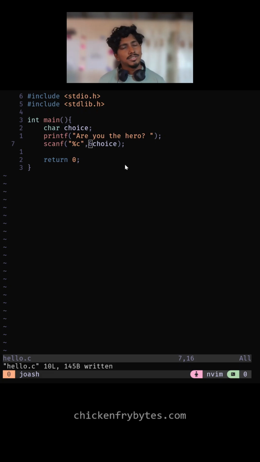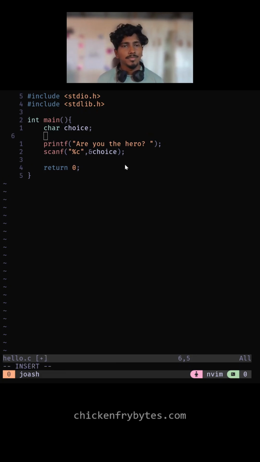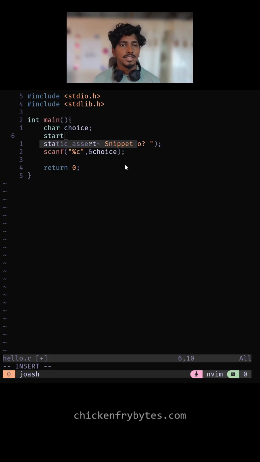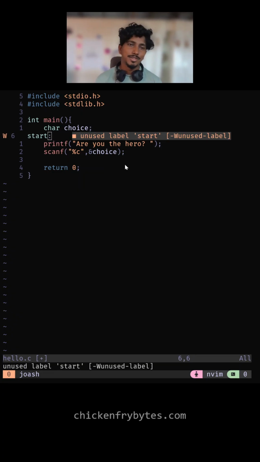What we can actually do is put a label. Let's say we call it start. That's like the start of the mission, for example.